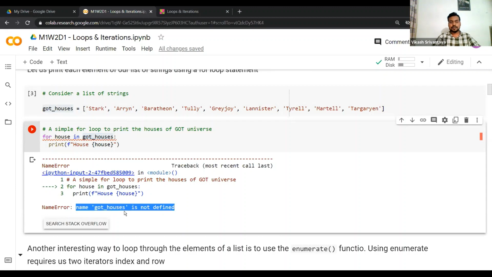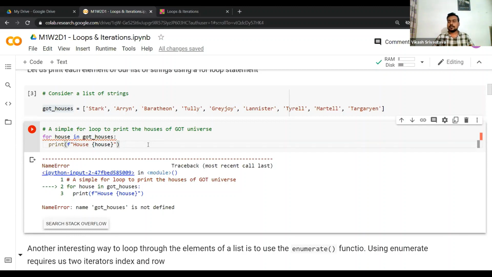It's saying name GOT houses is not defined. Whenever in your code you are getting such a name error, that this is not defined, that means that variable is not available. You might have missed executing a particular piece of code. This will really help you debug your errors. It means that variable is not available in the environment.